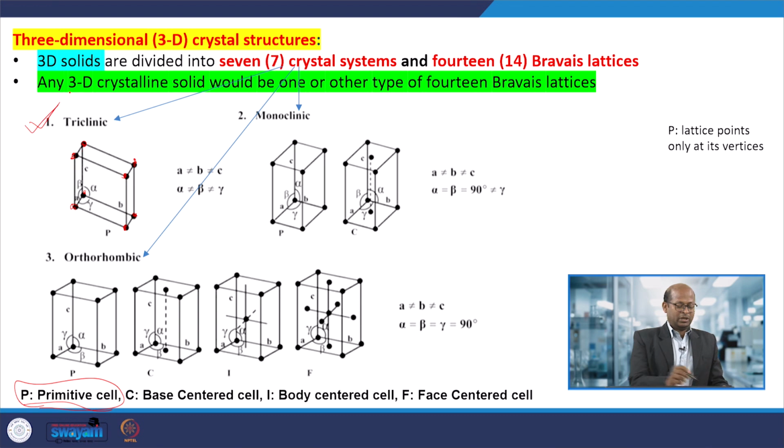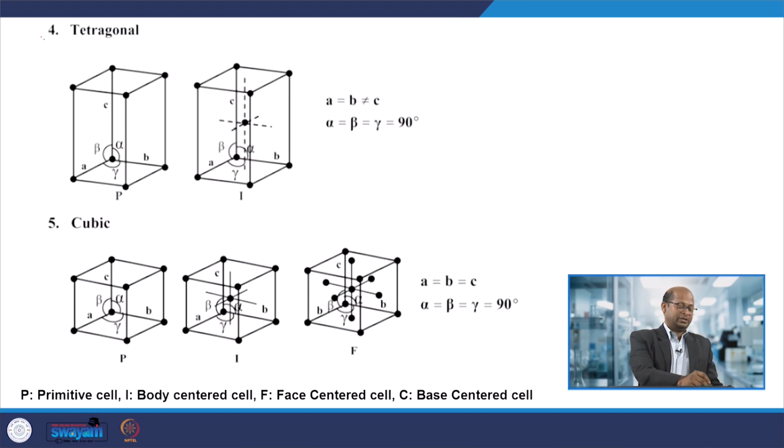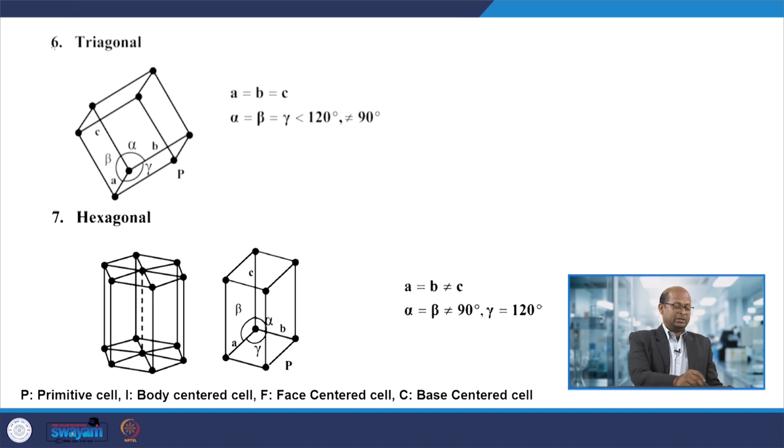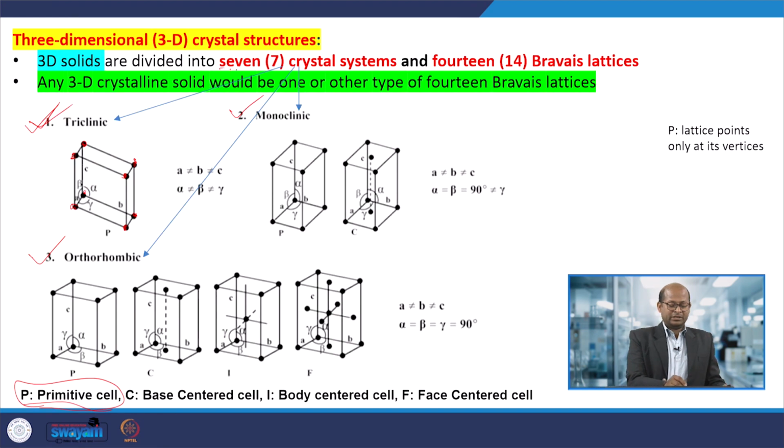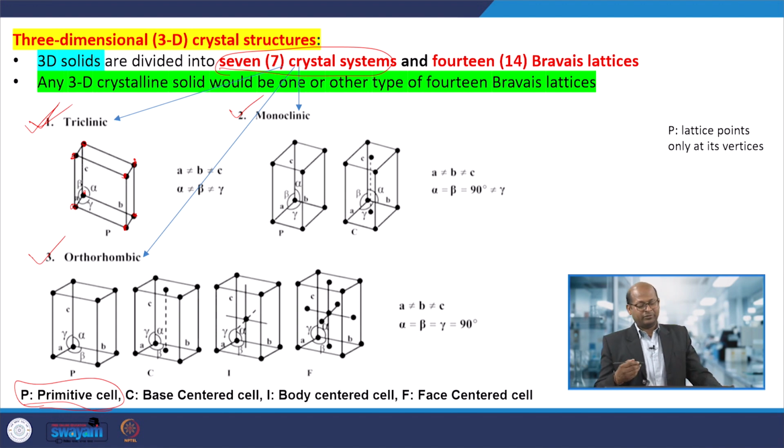So, here triclinic, monoclinic, orthorhombic, tetragonal, cubic, trigonal, hexagonal, these 7 types of crystal systems are there, and within each particular crystal system there may be 1, 2 or multiple other arrangements, meaning other than primitive cells the atom arrangement should be different.